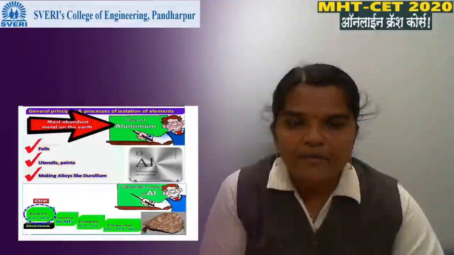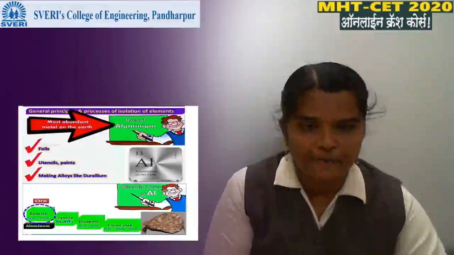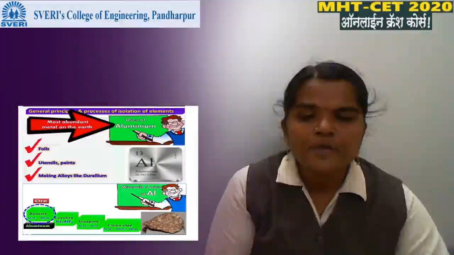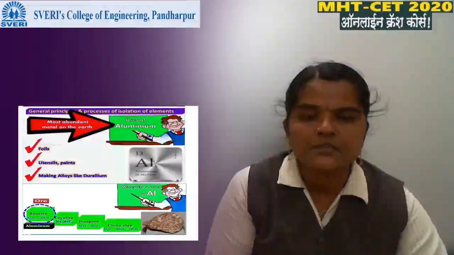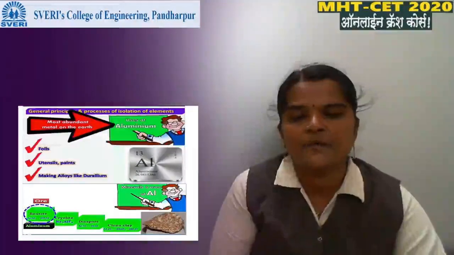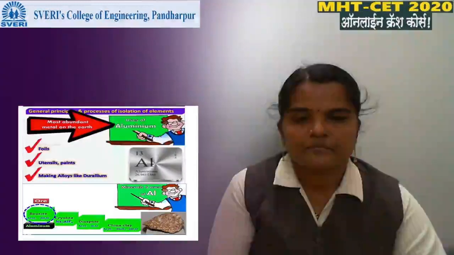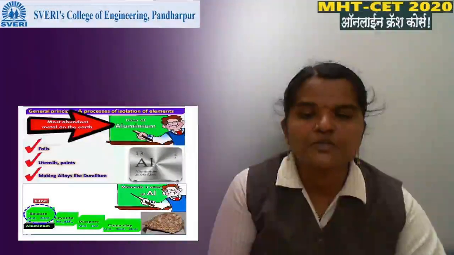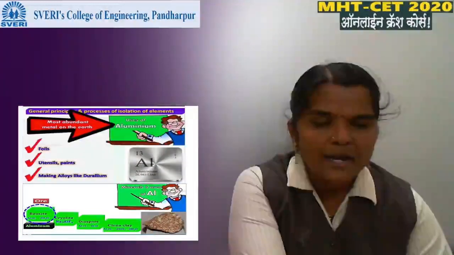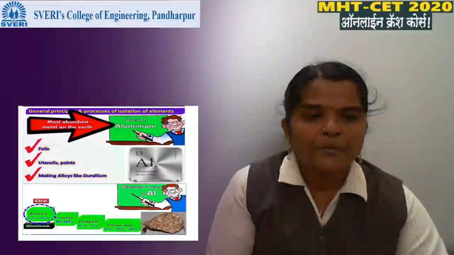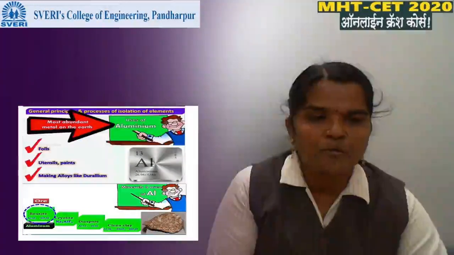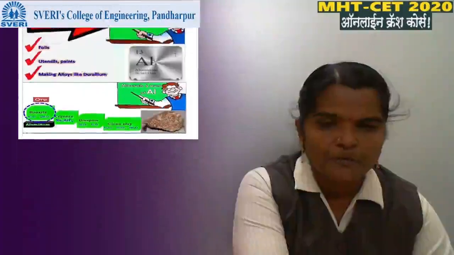The next metal is aluminium. How is aluminium obtained from its ore? Aluminium is used for foils, utensils, paint, and for making alloys like duralumin. We are going to obtain the metal aluminium from the bauxite ore.